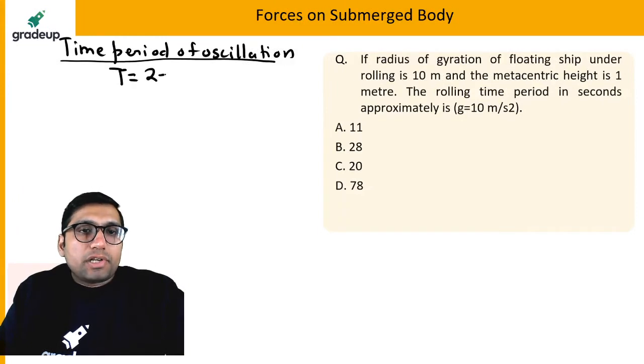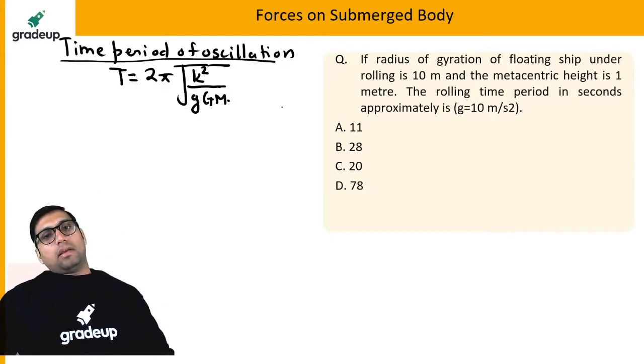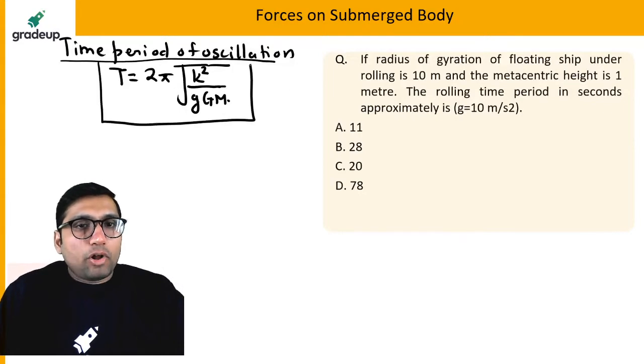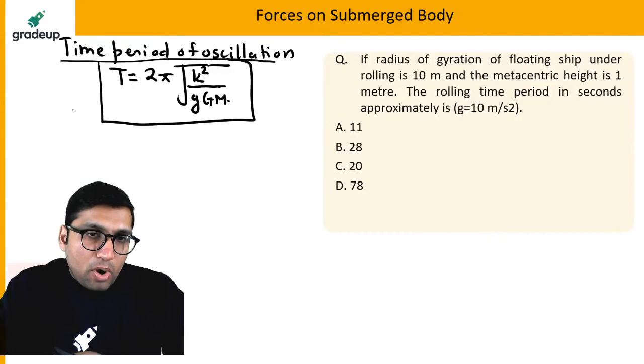This time period of oscillation is equal to 2 pi under root of k square, where k is the radius of gyration, divided by g into metacentric height. Okay, so basically this is the formula for time period of oscillation.